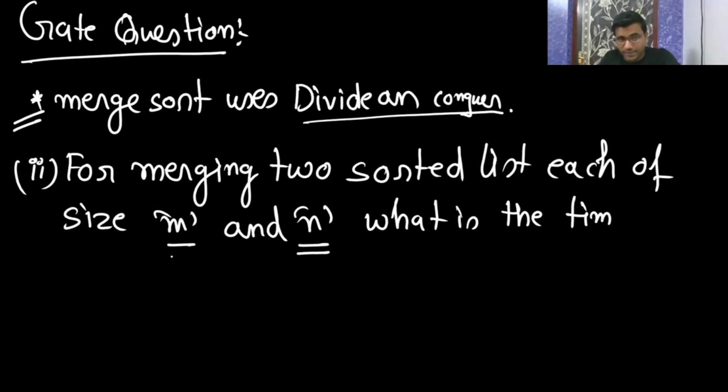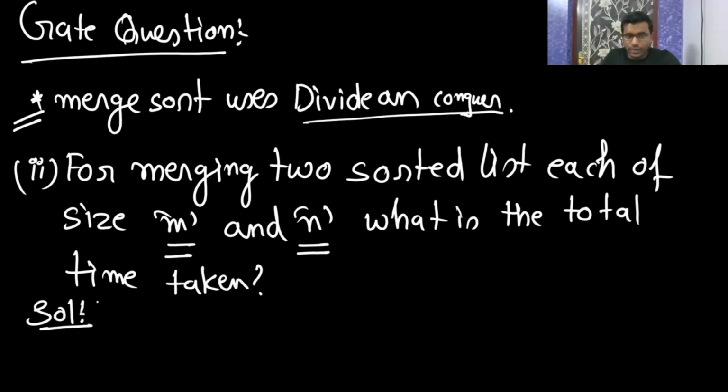What is the total time taken? See the question first.